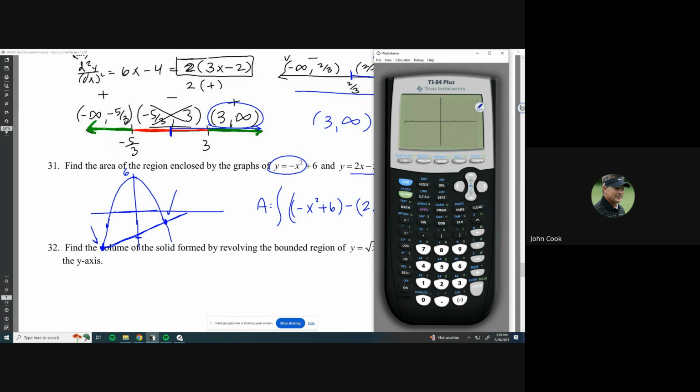So I use my calculator here. I better zoom out too. It doesn't look like I'm going to see the intersection points. I still don't see both of them, darn it. I'll zoom out a little bit. Or no, I'll just change the window. Go to negative 20 or something. I just need to have the intersection points visible.